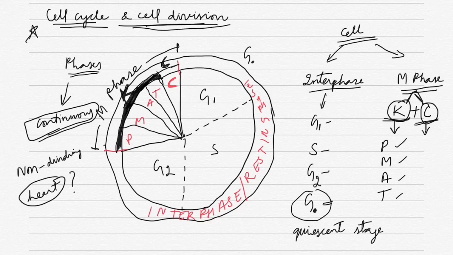So in G1 phase what happens? In G1 phase the cell is metabolically active. In S phase there is replication of two things: one is DNA replication, and then centrioles multiply. In G2 phase there is protein synthesis. This is something which has to be remembered, and questions will come from this.